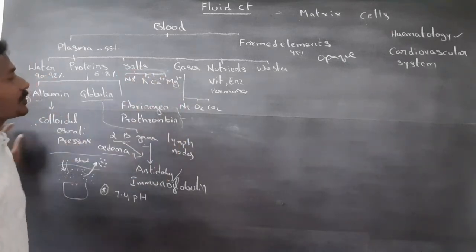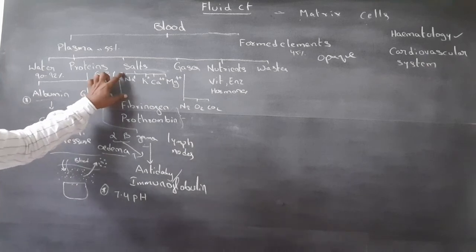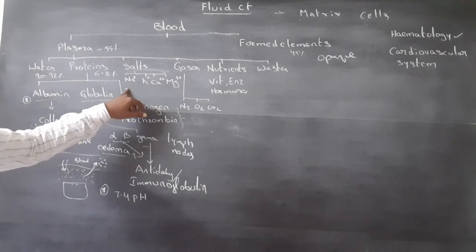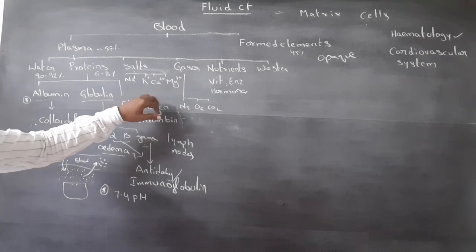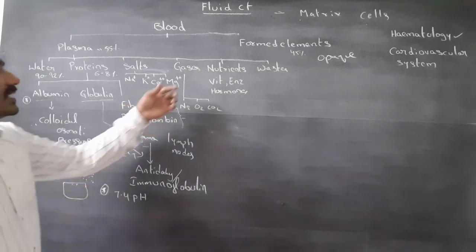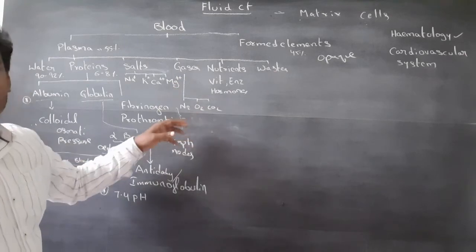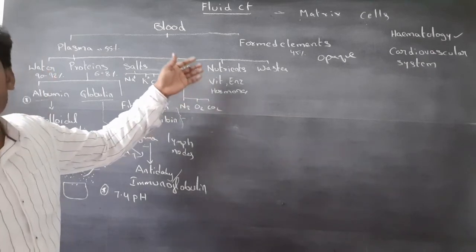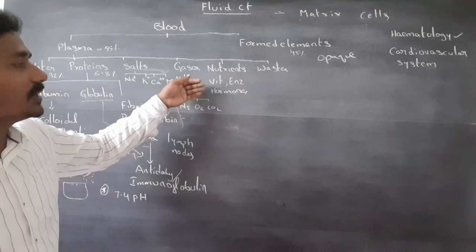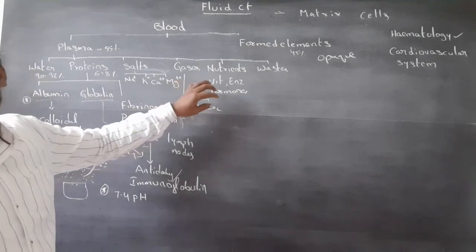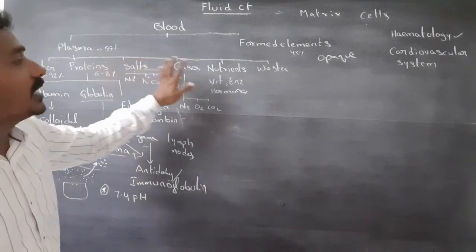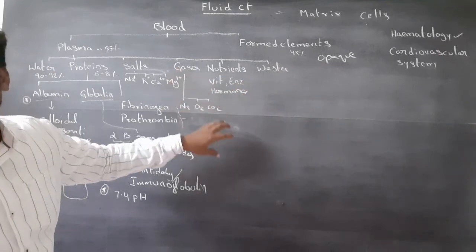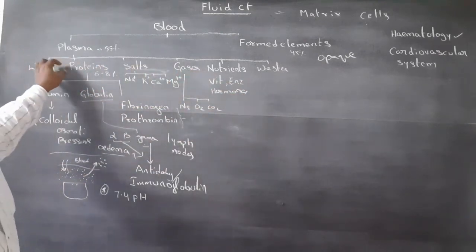Next, salts. Salts of the blood plasma are bicarbonates, chlorides, and phosphates of sodium, potassium, calcium, and magnesium. Next, gases. Gases are present in the plasma. Nutrients like carbohydrates, proteins, fats, vitamins, enzymes, and hormones are also present in the plasma. And the waste materials, which are formed as end products of metabolic activities, are also present in the plasma.